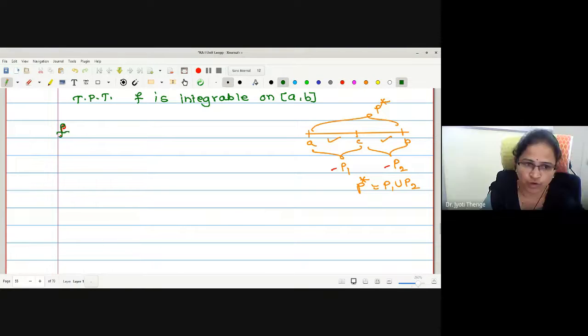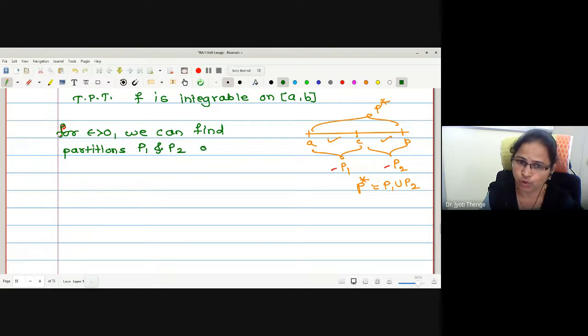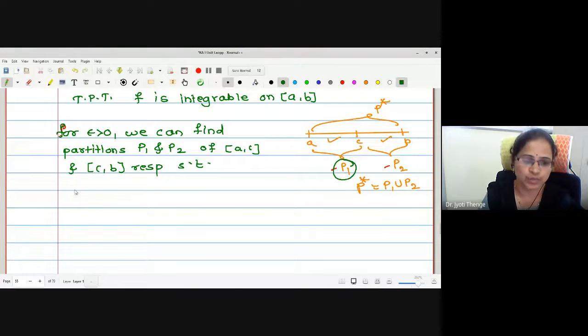Yes. Now for epsilon greater than 0, we can find partitions P1 and P2 of closed intervals AC and CB respectively such that, what? As it is integrable on A to C, we can write the condition of integrability for P1.